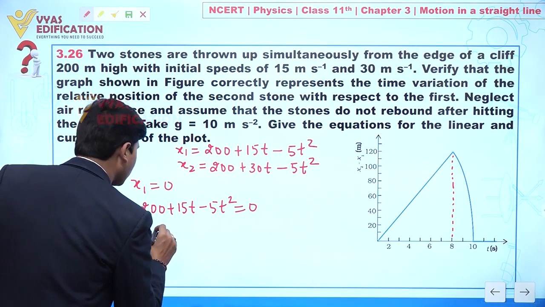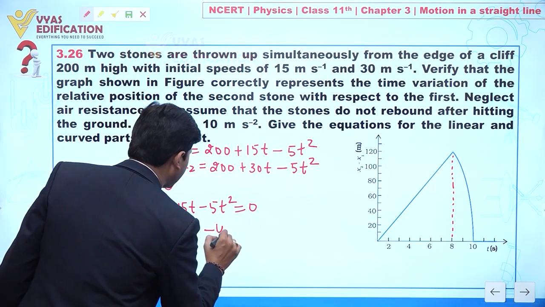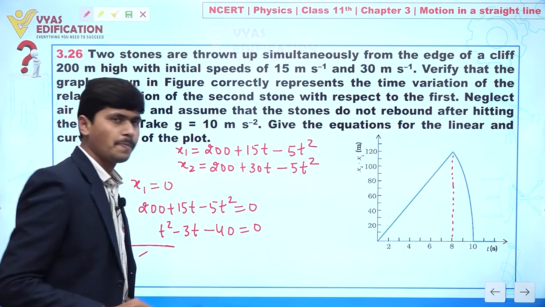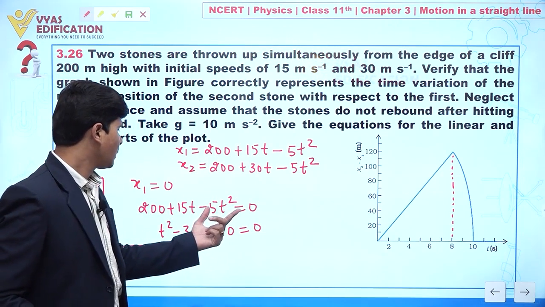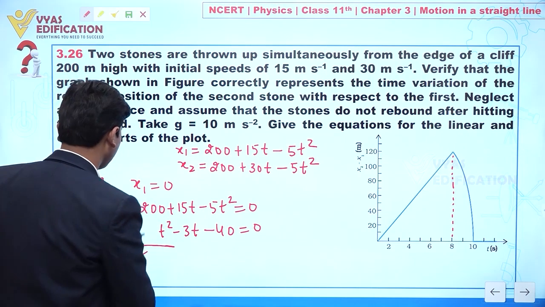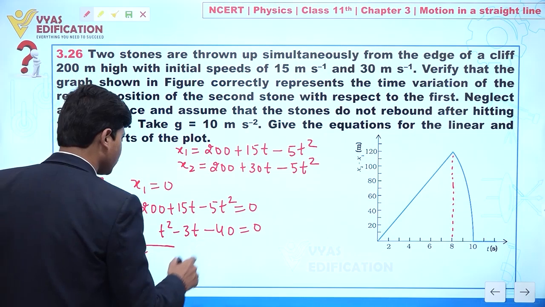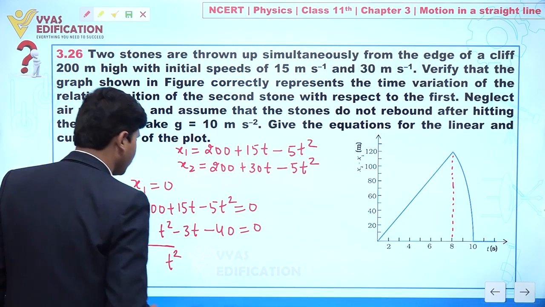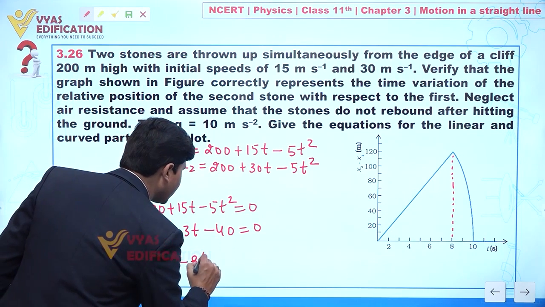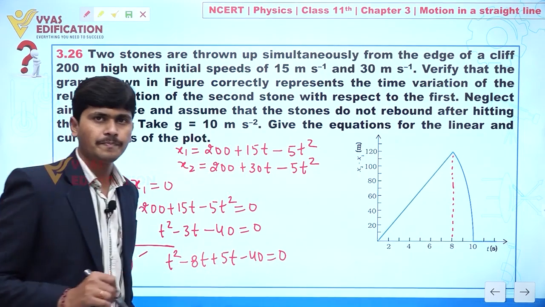We can also write t square minus 3t minus 40 equal to 0. Because this is 40, we can write t square minus 8t plus 5t minus 40 equal to 0.